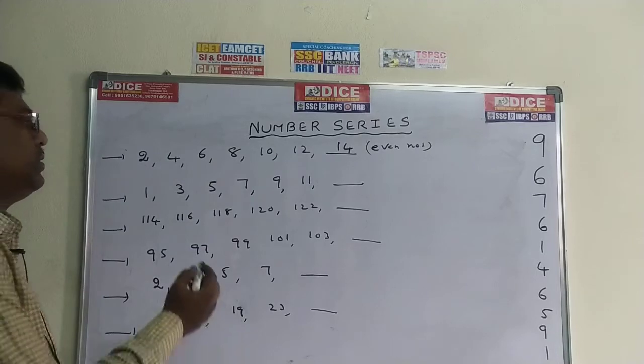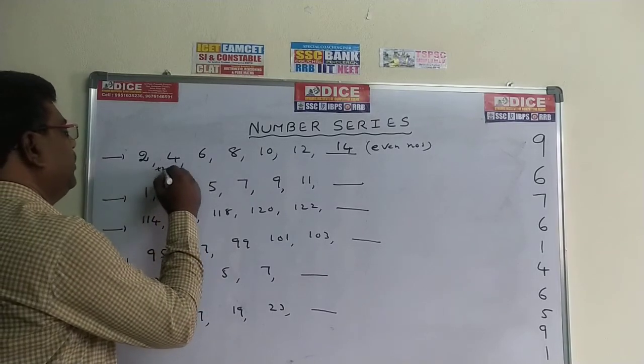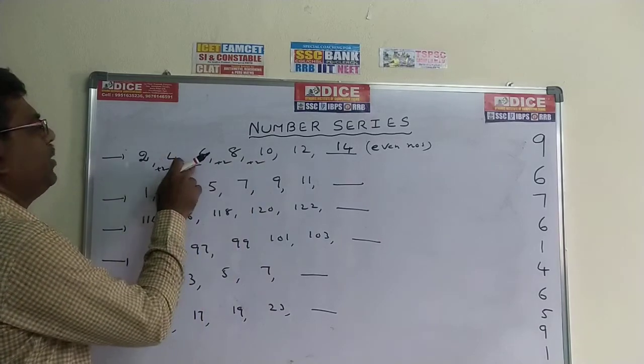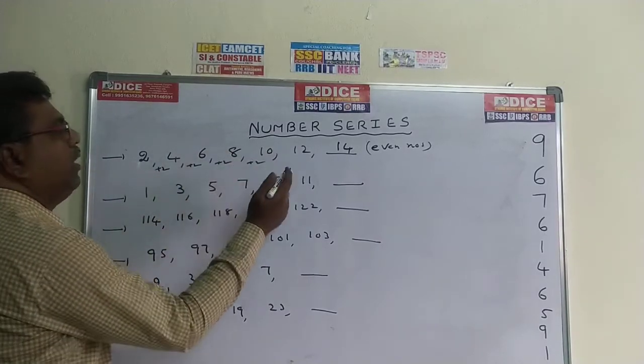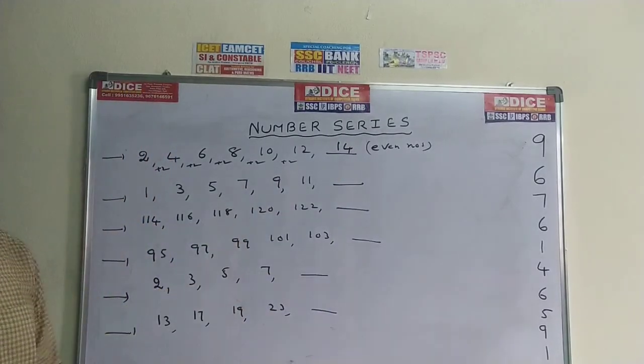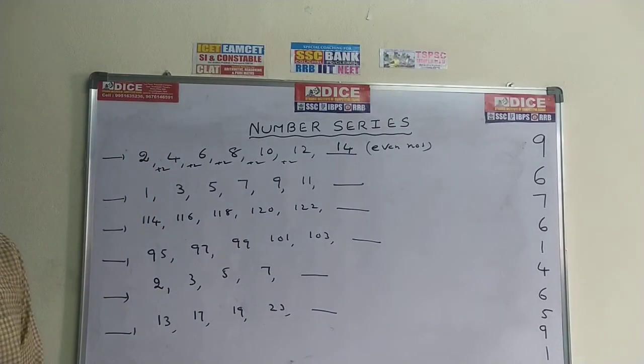If not, another process is there. Take plus 2, plus 2, plus 2, plus 2. 2 plus 2 is 4, 4 plus 2 is 6, 6 plus 2 is 8, 8 plus 2 is 10. So the series goes on, plus 2, plus 2, plus 2. Therefore the required answer is 14. This is the first one. Go for the second one.